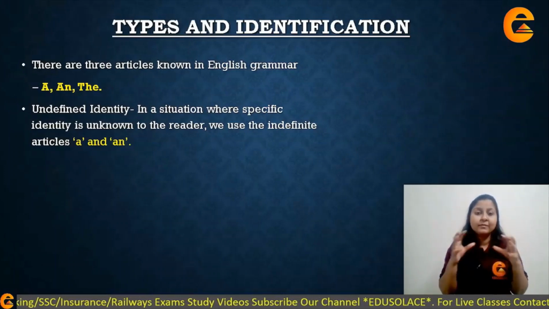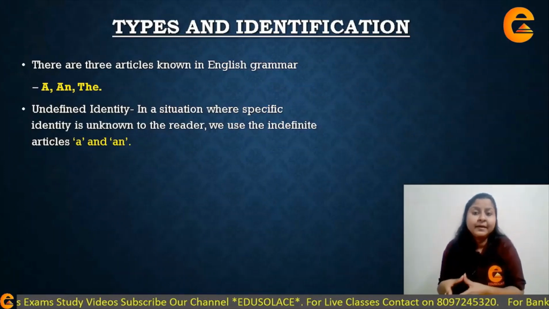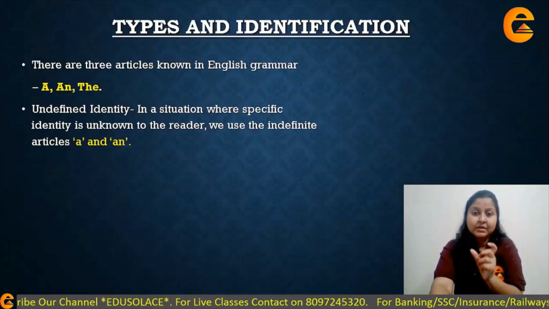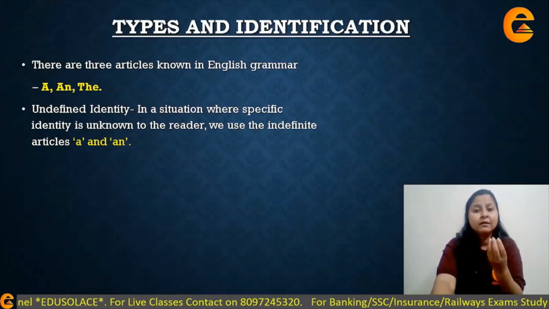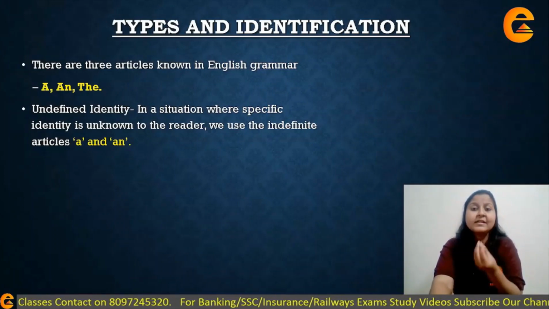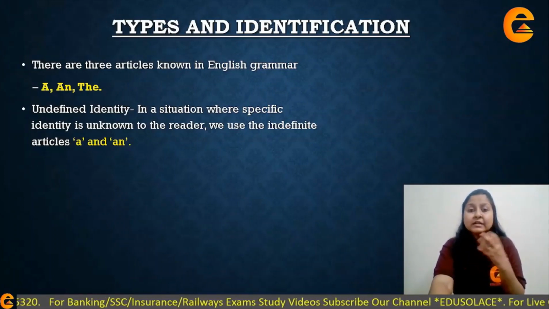I'm generalizing that noun by saying it is a pen. Okay, so here pen is a noun, a common noun, and I'm using a pen, which is an undefined identity. I'm giving it an undefined identity, so I'm using article a.